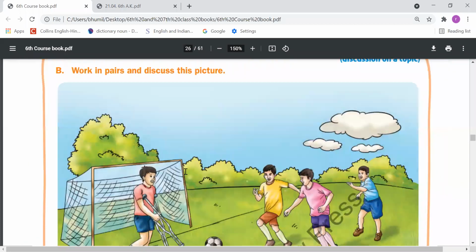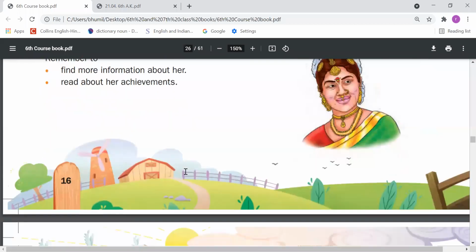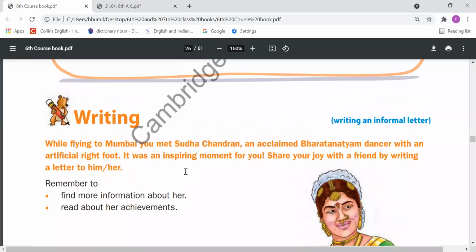Now let's come on the next page. Writing part. While flying to Mumbai, you met Sudha Chandran, an acclaimed Bharatanatyam dancer with an artificial right foot. It was an inspiring moment for you. Share your joy with a friend by writing a letter to him or her. So, dear students, here you have to write an informal letter.